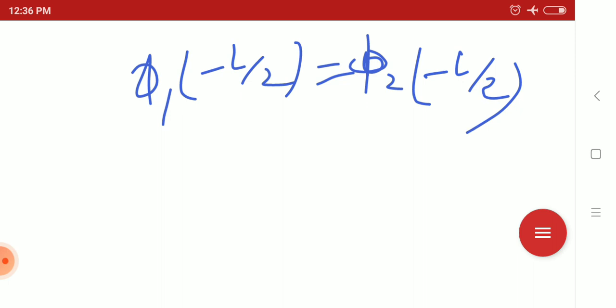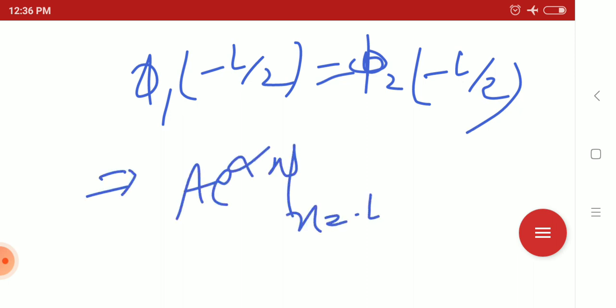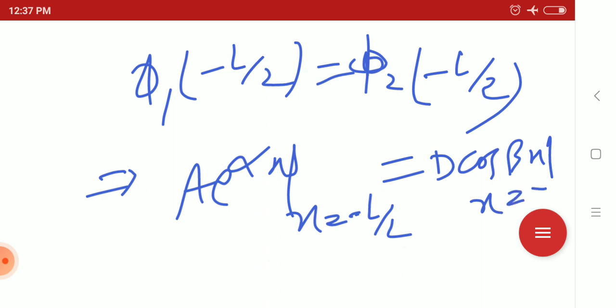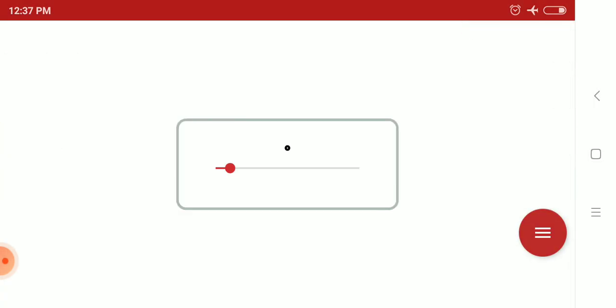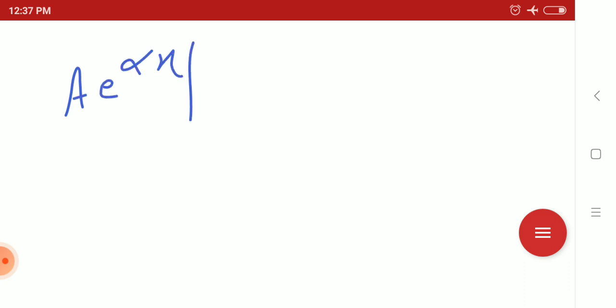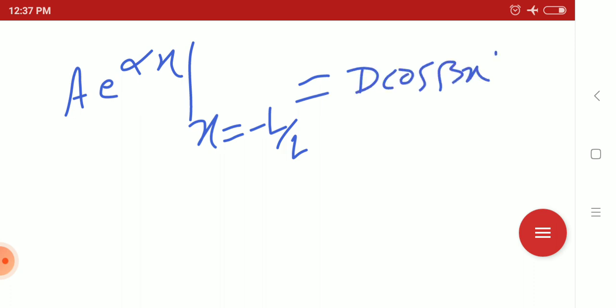So A e to the power alpha x at x equals minus L by 2 equals D cos beta x at x equals minus L by 2.